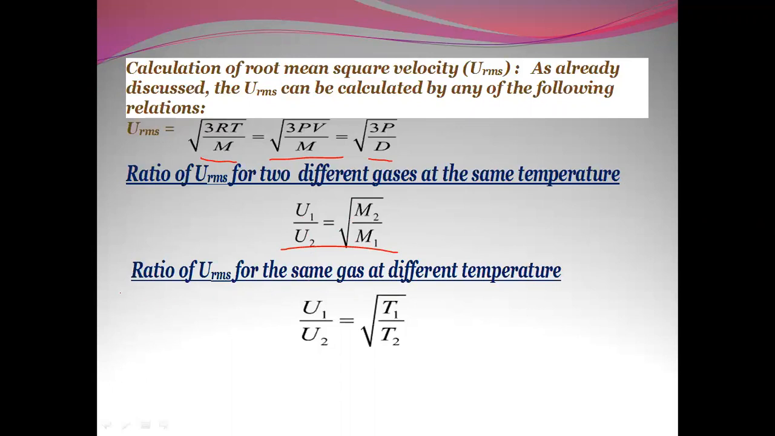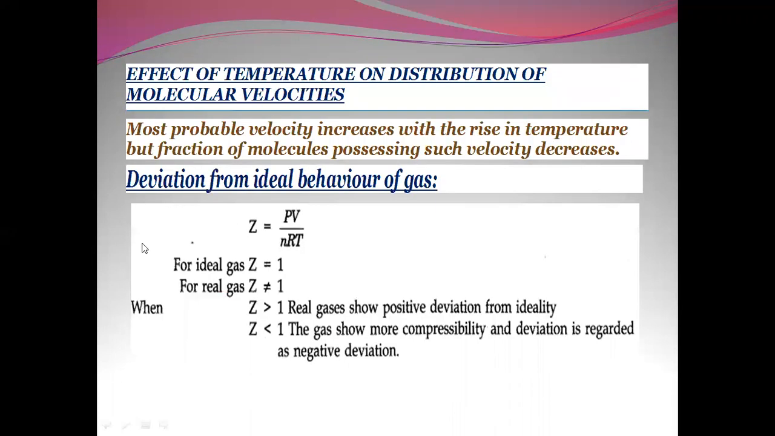Then we can calculate the ratio of RMS velocity of the same gas at different temperatures. The previous case was for the same temperature, this is for different temperatures. So U1 by U2 is equal to root of T1 by T2. Now, the effect of temperature on the distribution of molecular velocity: most probable velocity increases with rise in temperature, but the fraction of molecules possessing such velocity decreases.